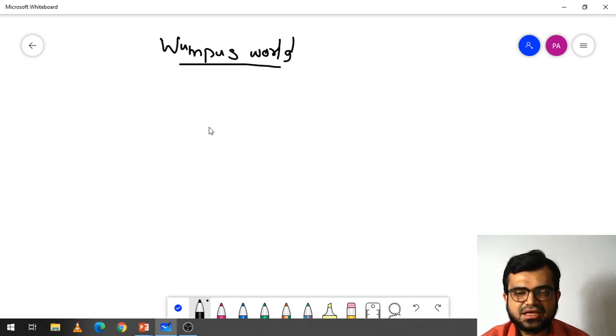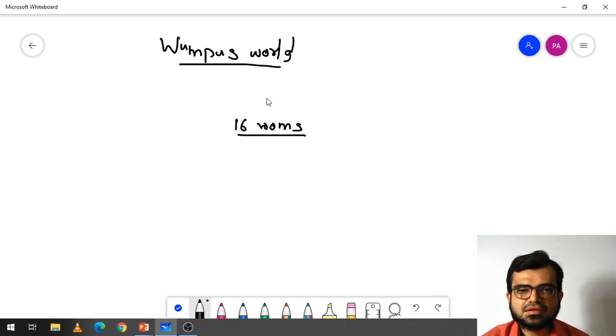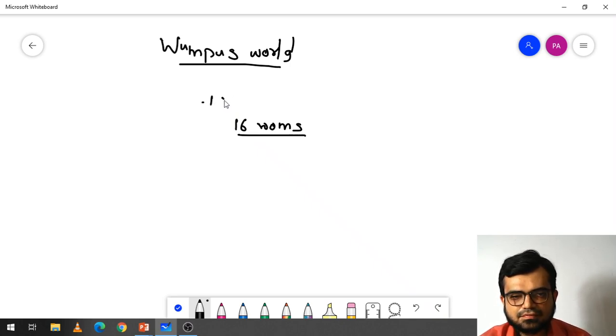For example, in a cave there are 16 rooms available. The goal here is that you can visit any of these 16 rooms in the cave, and in any one of the rooms the Wumpus will be there.